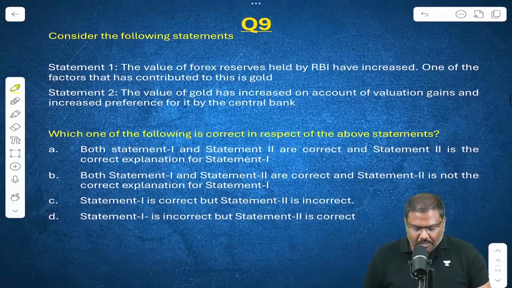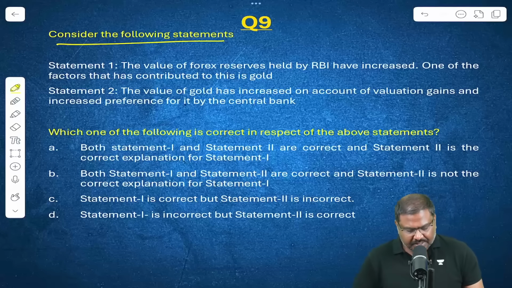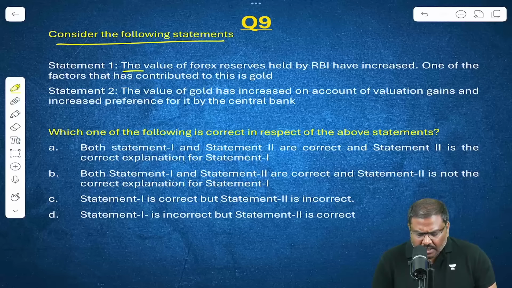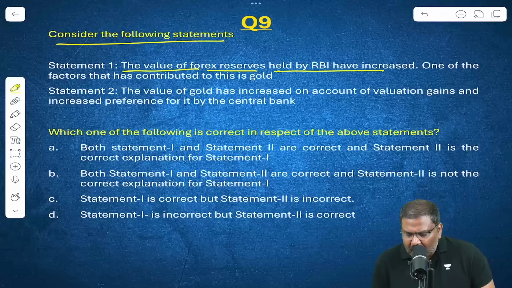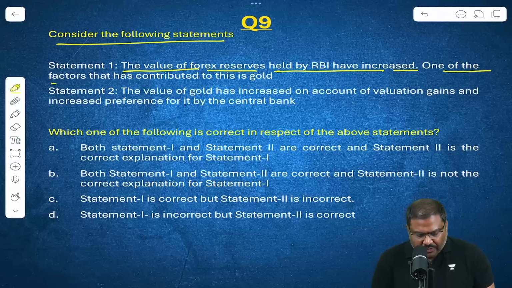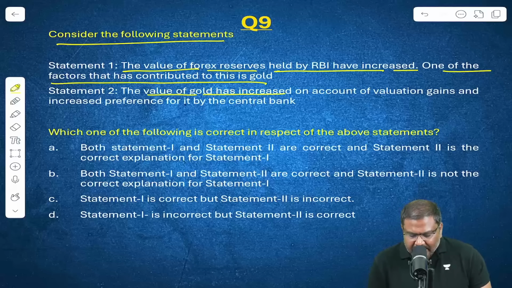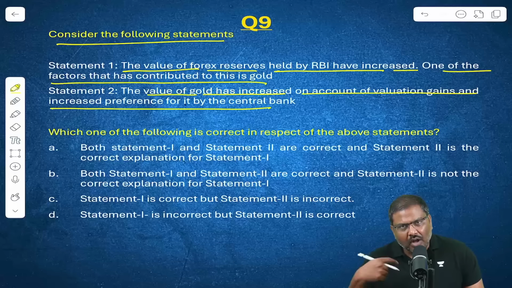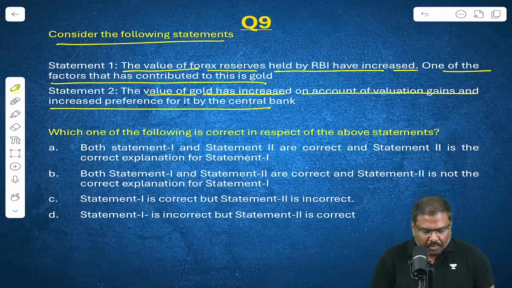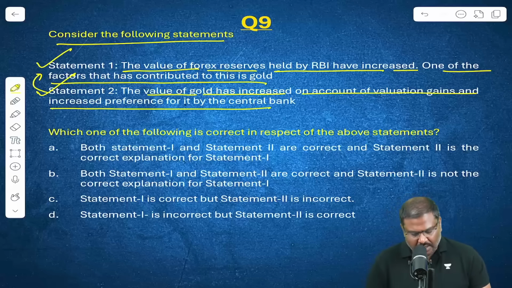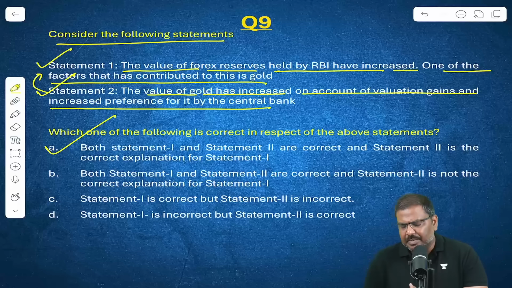Question number 9 now. Consider the following statements. Statement 1: The value of Forex reserves held by RBI has increased. Statement 2: One of the factors that has contributed is gold. The value of gold has increased on account of valuation gains and increased preference for gold by the central bank. Both the statements are true, by the way, and statement 2 explains statement 1. The option is A. Let me explain.